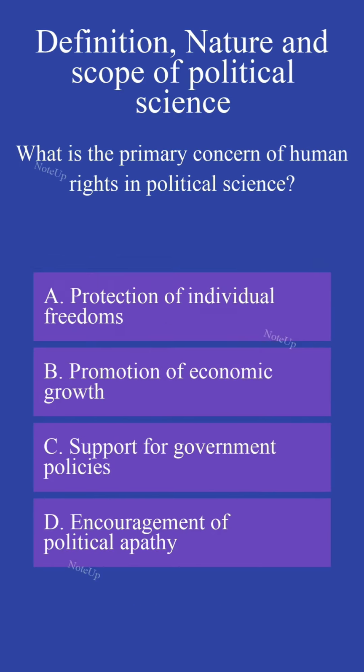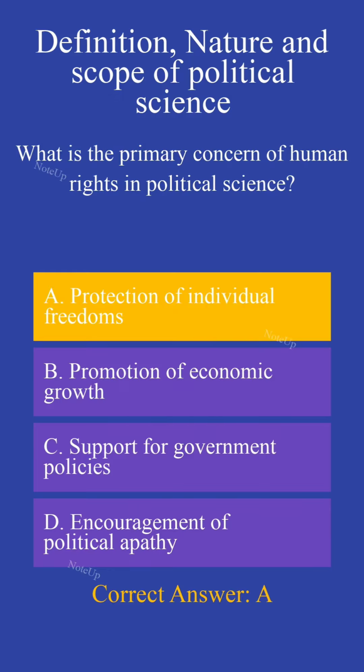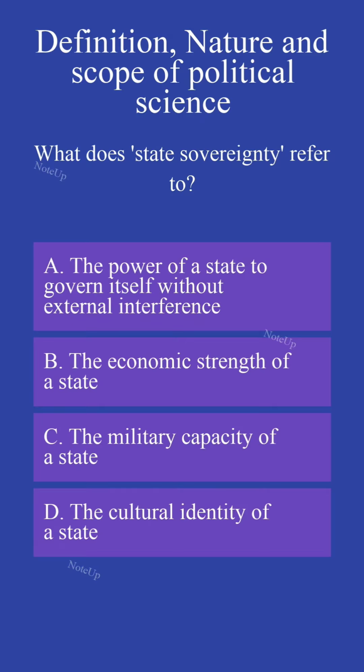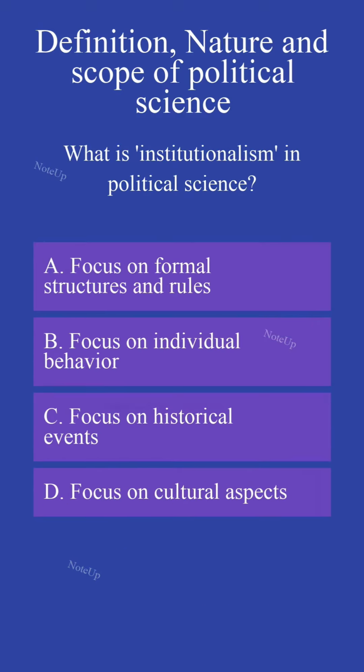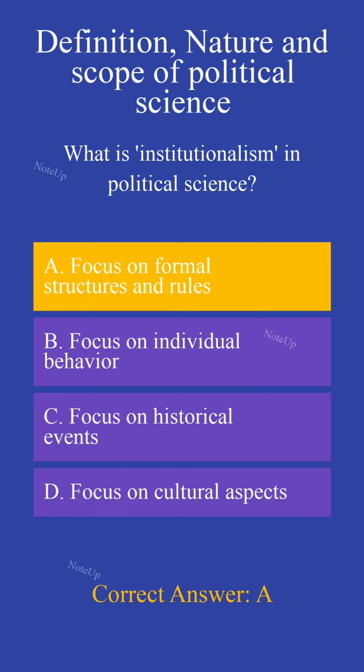What is the primary concern of human rights in political science? Protection of individual freedoms. What does state sovereignty refer to? The power of a state to govern itself without external interference. What is institutionalism in political science? Focus on formal structures and rules.